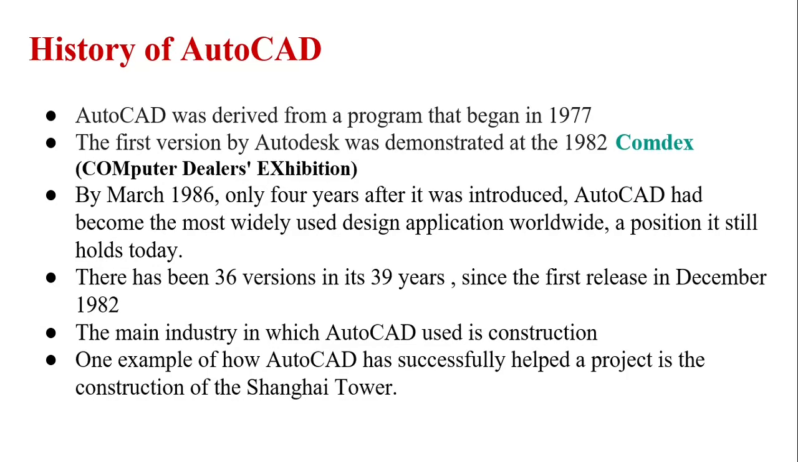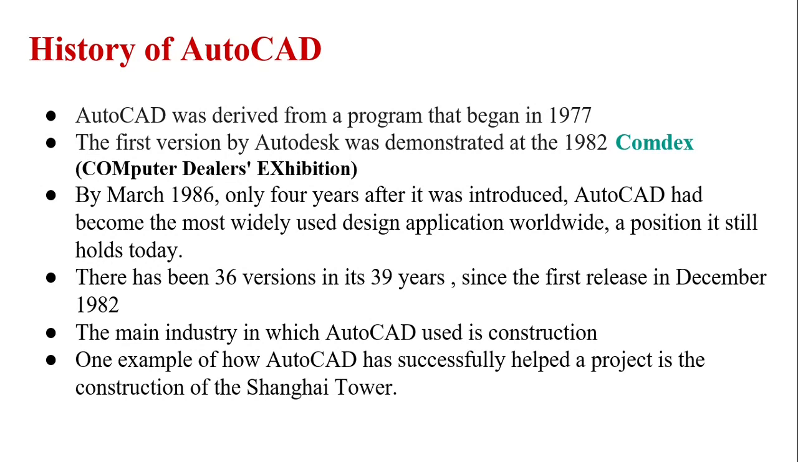Let us see the history of AutoCAD. AutoCAD was derived from a program that began in 1977 and was released in 1979 under the name Interact CAD. The first version by Autodesk was demonstrated at the 1982 Comdex. Here Comdex is nothing but a computer dealers exhibition, a computer expo trade show held in the Las Vegas Valley of Nevada, United States in December 1982, as Autodesk's flagship product. By March 1986, AutoCAD had become the most ubiquitous CAD program worldwide.